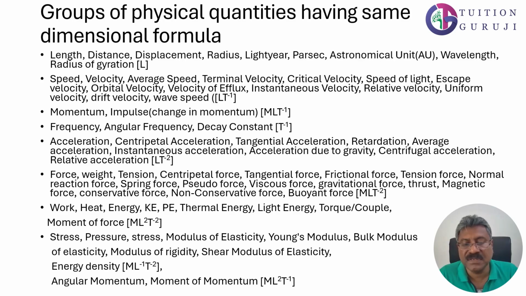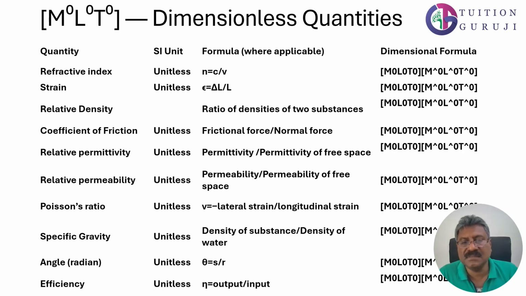Stress, pressure, modulus of elasticity, Young's modulus, bulk modulus, modulus of rigidity, shear modulus, energy density, everything will have M L raised to minus 1 T raised to minus 2. Angular momentum will have M L square T raised to minus 1. Let us now see some dimensionless quantities. Dimensionless means actually M raised to 0, L raised to 0, T raised to 0.